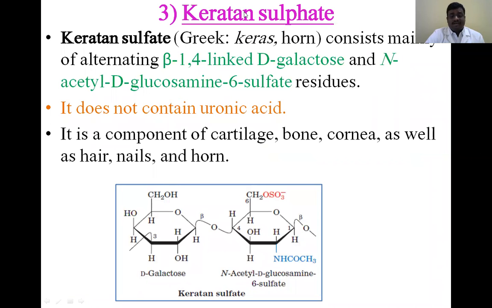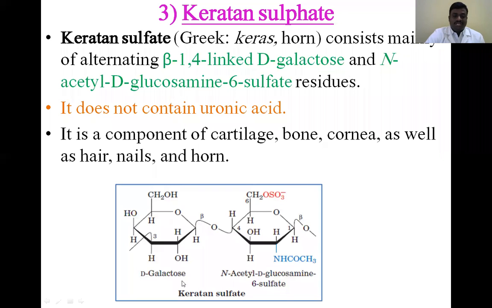Next one is keratan sulfate. Keratan sulfate has a beta 1,4 glycosidic linkage. It is linked together by D-galactose and N-acetyl glucosamine 6 sulfate. Here the sulfate group is present at the 6th carbon atom.